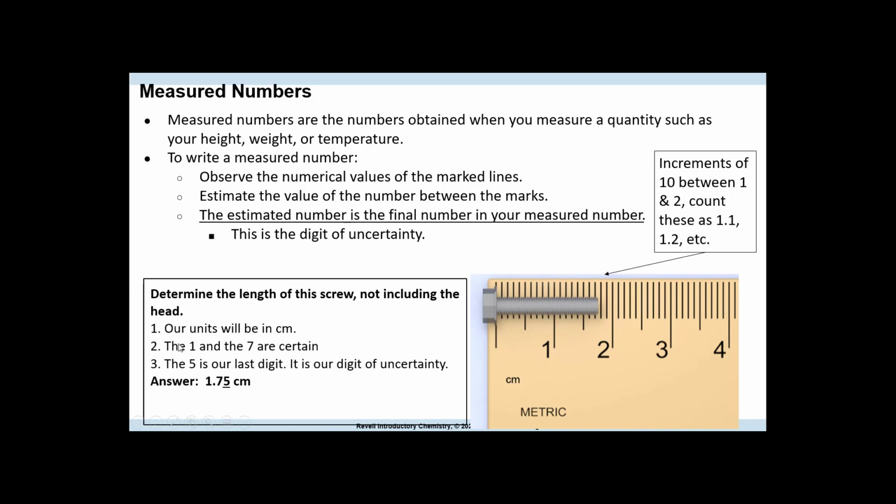So in this case, if you look here, we know the 1 and the 7 are certain. If you look in between these two lines, I'm going to say that this is the middle of both of these. So that means a 5. So my answer here is 1.75. I underlined the 5 to show you that's the digit of uncertainty, because somebody else might say it's 1.76. Somebody else might say it's 1.74. 1.75 centimeters.